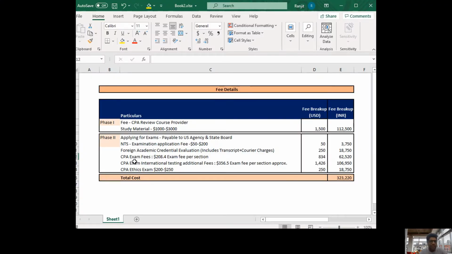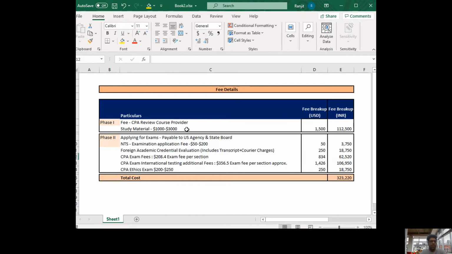Hi guys, here are six types of payment you have to pay, including the CPA review course provider. There are two phases. In phase one, you have to pay the CPA review course provider for study material and software, wherein you can practice MCQs and simulations. There are a lot of study materials available in the market, be it Becker, Wiley, Surgent, Roger, Gleim, and those materials are generally available at $1,000 to $3,000. In Indian rupees, that's 1,10,000 to 1,20,000 rupees.